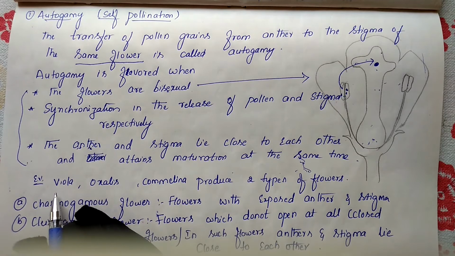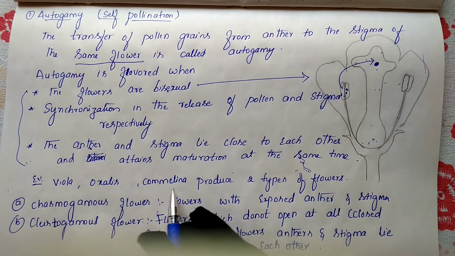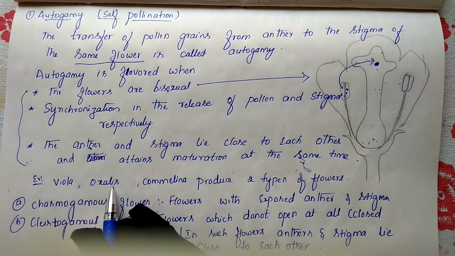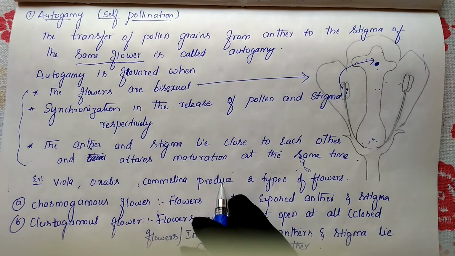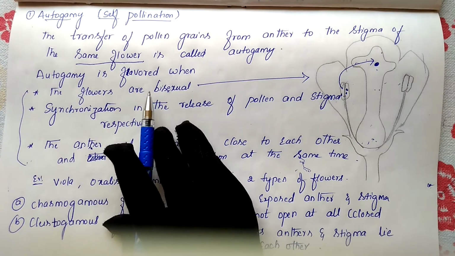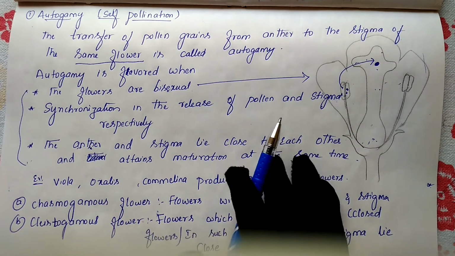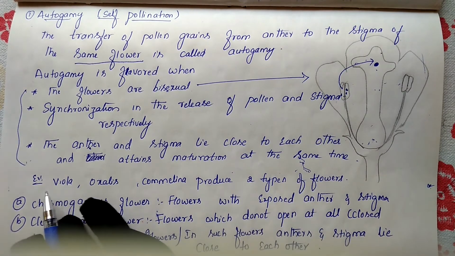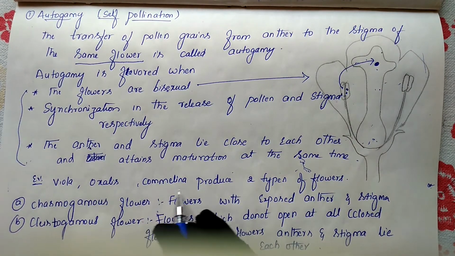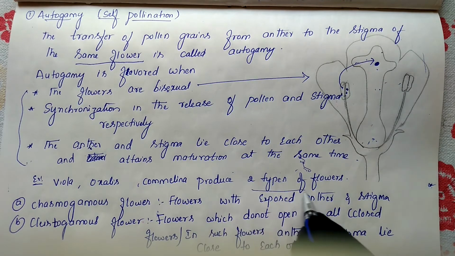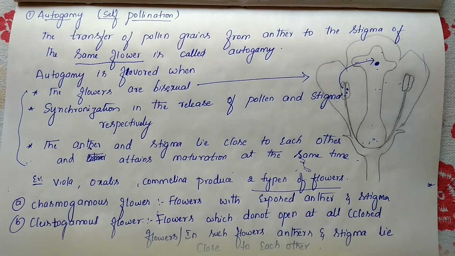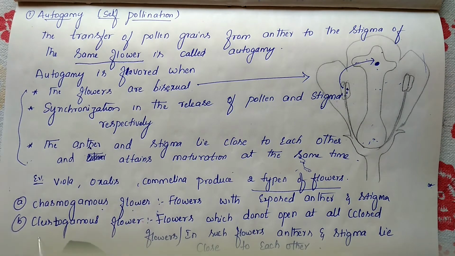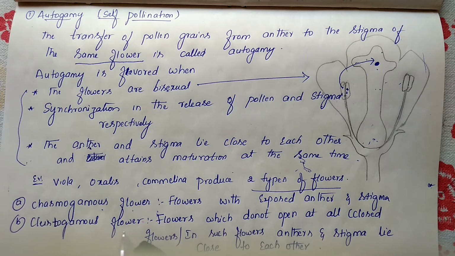Examples: Viola, Oxalis, Commelina. These are all examples of autogamy. In these plants we will find two different types of flowers. Viola, Oxalis and Commelina produce two different types of flowers. One type of flower is called chasmogamous flowers, and the other type is called cleistogamous flowers.